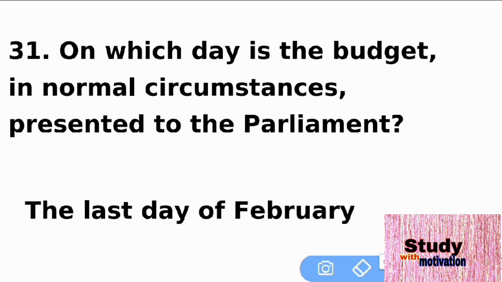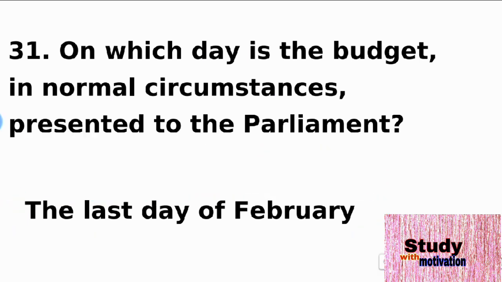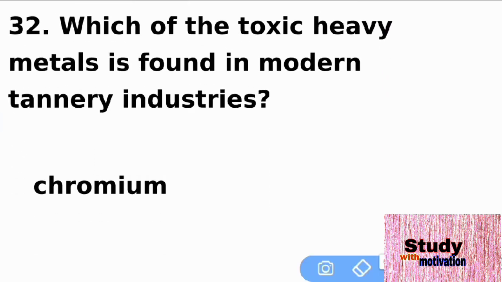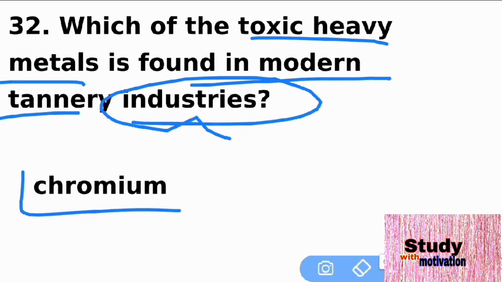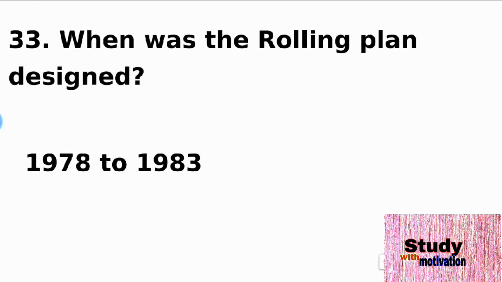On which day is the budget, in normal circumstances, presented to Parliament? That is the last day of February. The next question is 32. Which toxic heavy metal is found in the modern tannery industry? That is chromium. The symbol of chromium is Cr. The next question is 33.